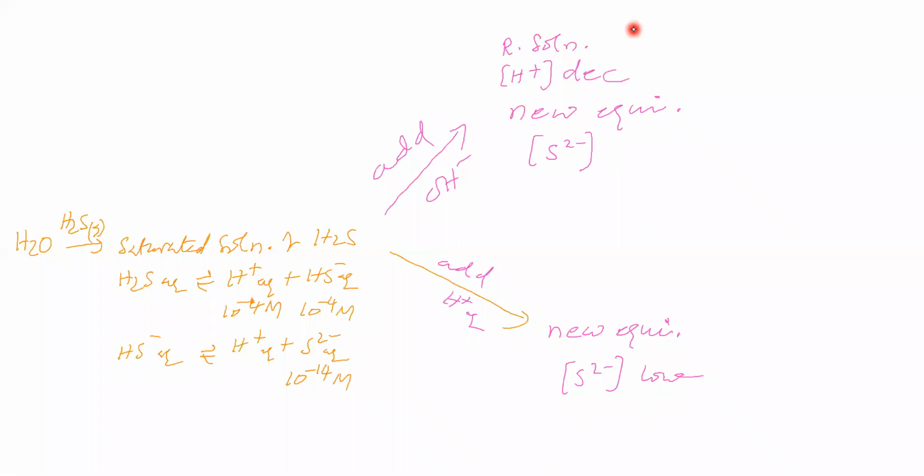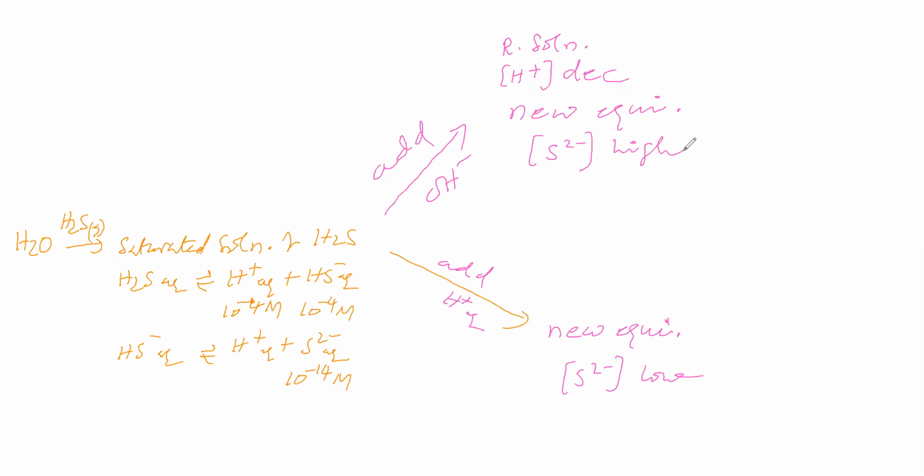Okay, you are saying a higher value. In this new equilibrium, the concentration of sulfide is greater than that of this value. So the concentration of sulfide is higher.